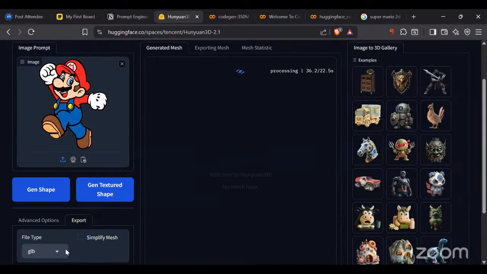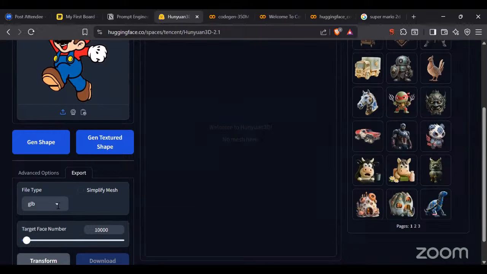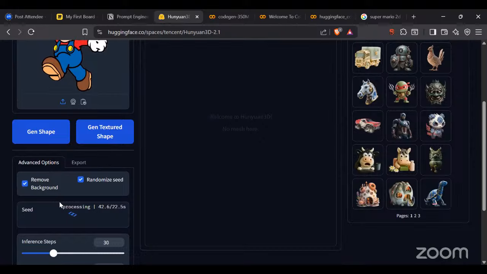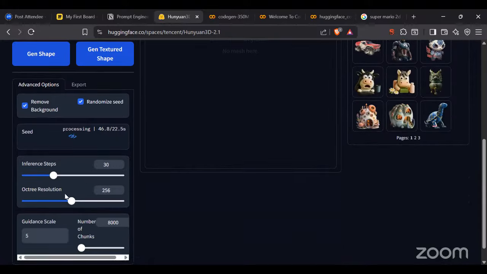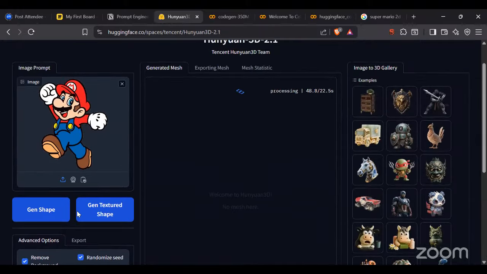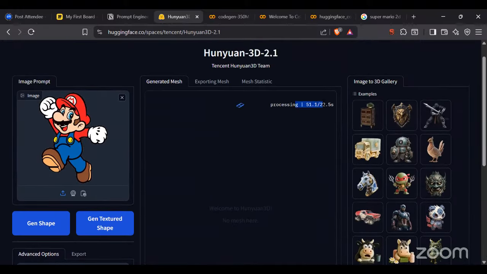You can actually export it also, download that object. Advanced options are also there where you can remove the background, randomize seeds, remember random seeds, and inference steps, how many times you want to do it. Although it is taking longer than expected, we'll wait for a while and it would be generated.